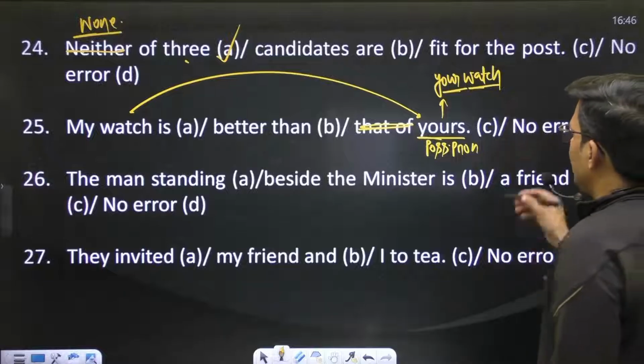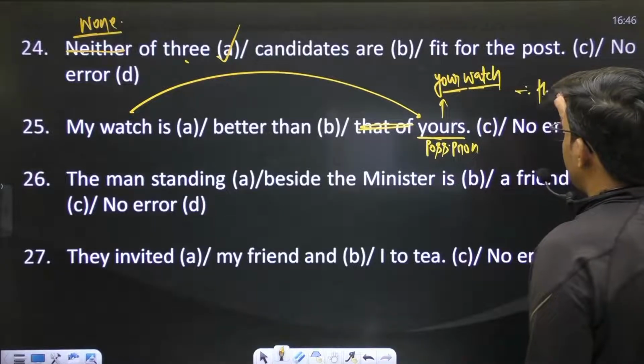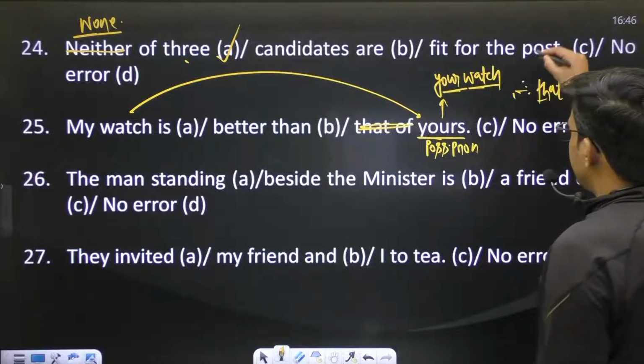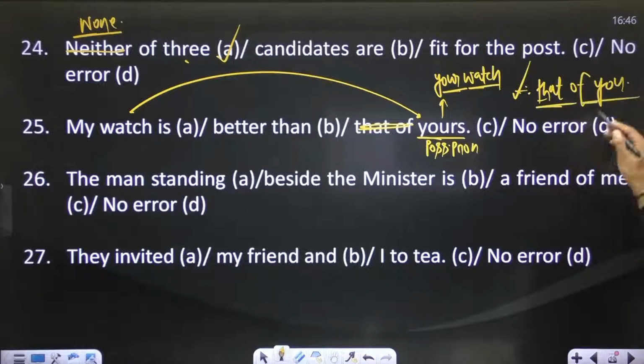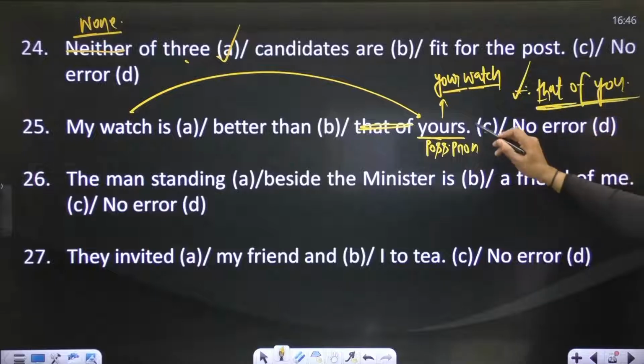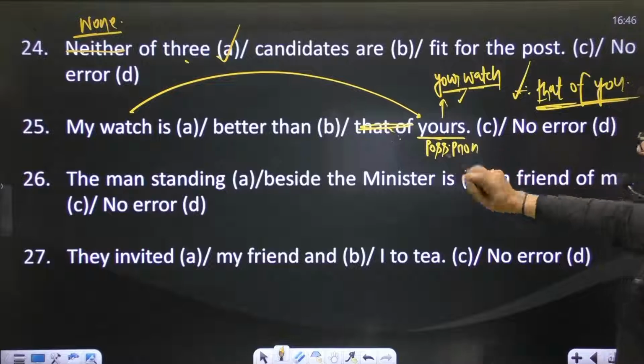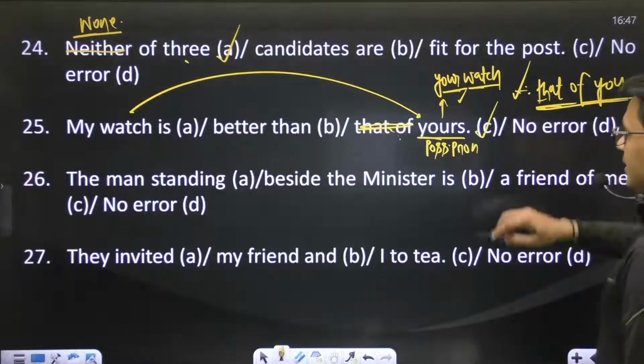Or you can say, you can also speak like that of you. That of you can also be there. This is also okay. Remove that of or speak like yours. And you have an error in part C.